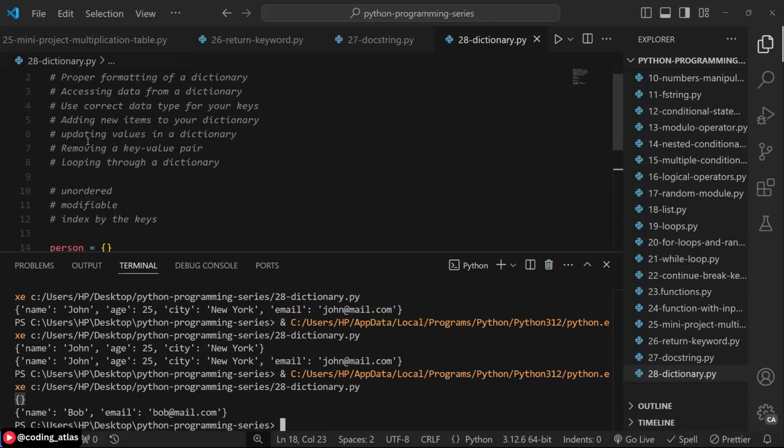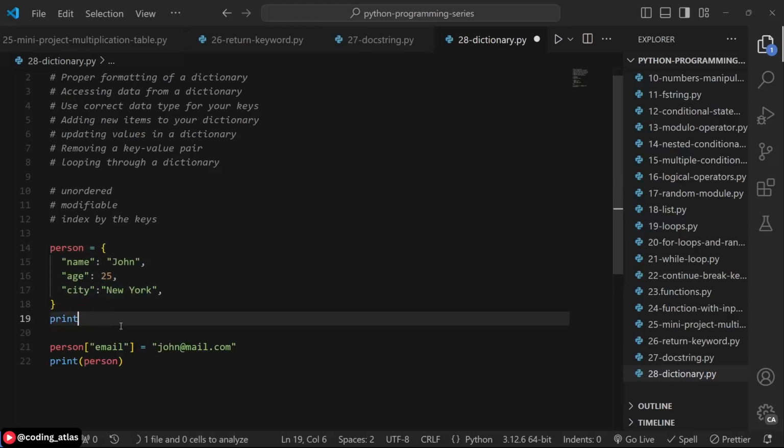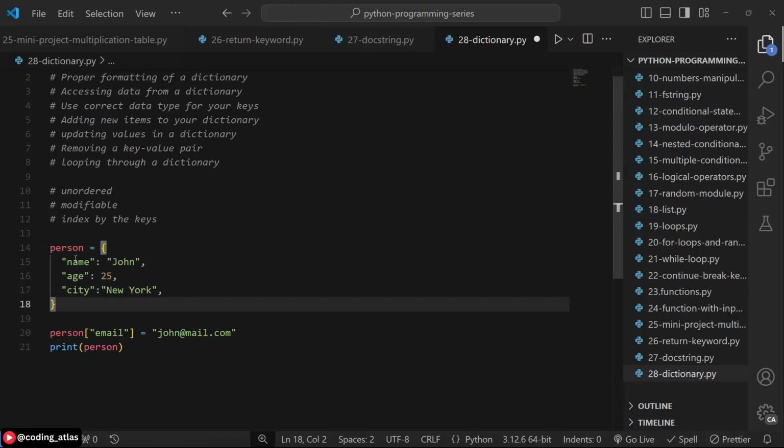Okay, the next thing is how to update key value pairs. So let's go back to our John dictionary. We have several properties inside of it. For example, we want to update the age of John to, let's say, 30. How do you do that? You pass age into your square bracket and then the new value that you want to update to.